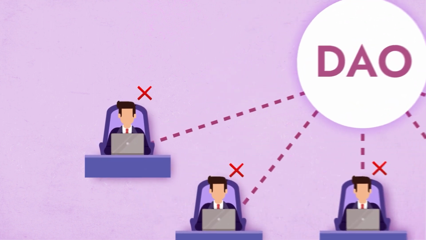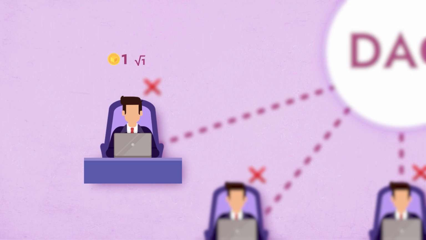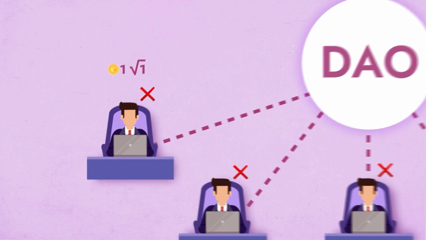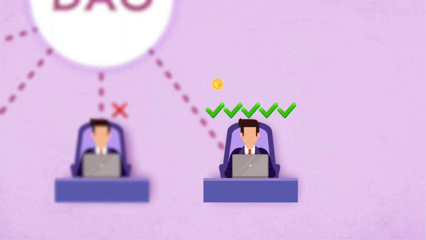However, some DAOs offer different solutions to restrain whales, one of which is quadratic voting. In this approach, the number of votes isn't equal to the number of tokens owned by an individual, but rather to the square root of those tokens. For instance, a user with 1 token gets 1 vote, while a large player with 256 tokens only gets 16 votes. This system makes it harder for large players to centralize control over the organization.